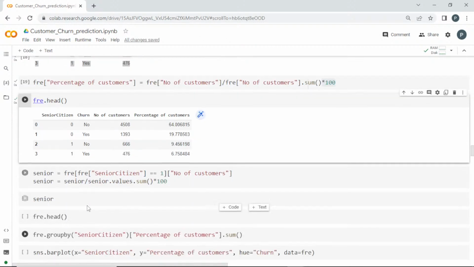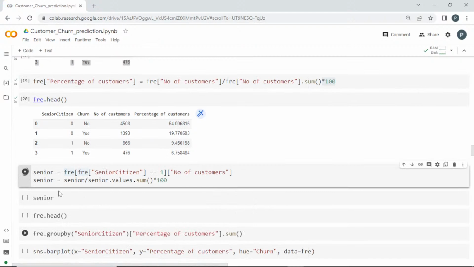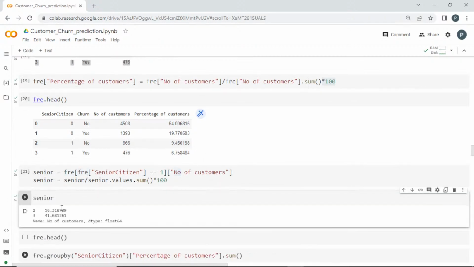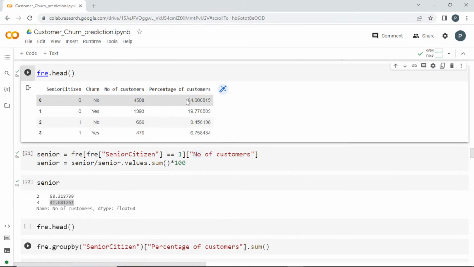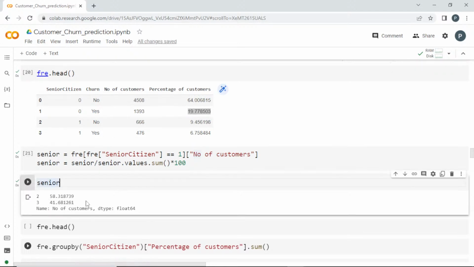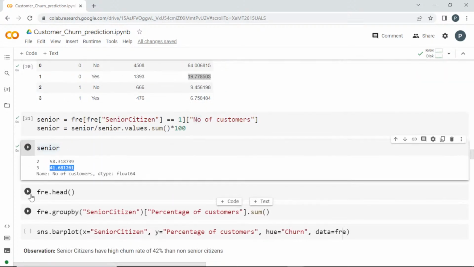Okay. So next, if I run the senior citizen value, see here, I'm just getting the senior citizen alone for them. In the senior citizen, nearly 58% has not churned and nearly 41% has churned. See here, if they are not a senior citizen, they are not churning. The churning of the non-senior citizens is less. But if they are a senior citizen, old people are churning the most, because nearly half of them are going out of that company. This is what this data is telling us.